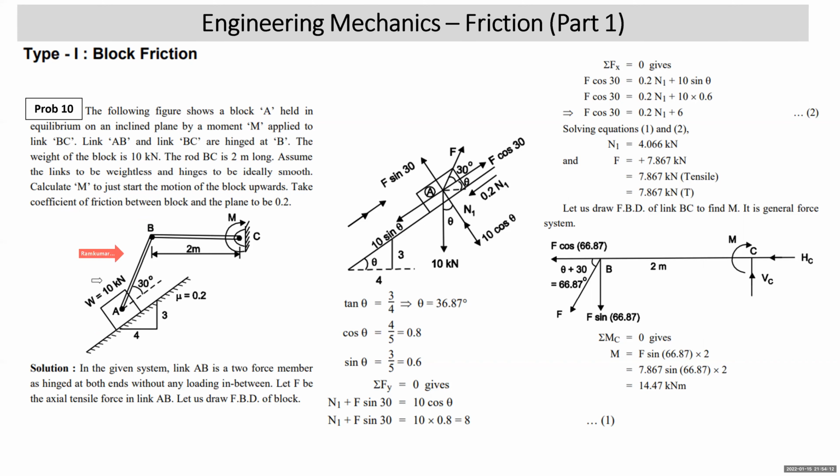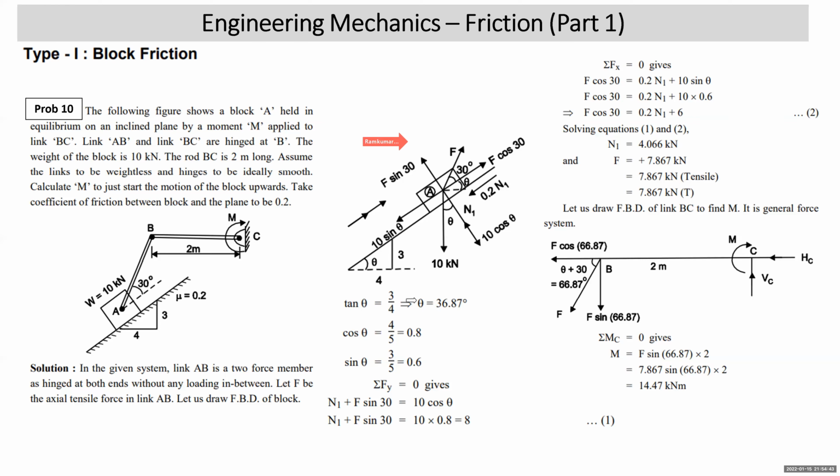So first we realize that link AB is a two force member, since it is hinged at both ends without any loading in between. So let us assume that F is the axial tensile force in link AB. Then we first draw the free body diagram of block A. Its weight acts vertically down, 10. The plane is making angle theta with the horizontal, which we have defined as 3, 4. So tan theta is 3 by 4, cos theta is 4 by 5, that is 0.8, and sin theta is 3 by 5, that is 0.6.